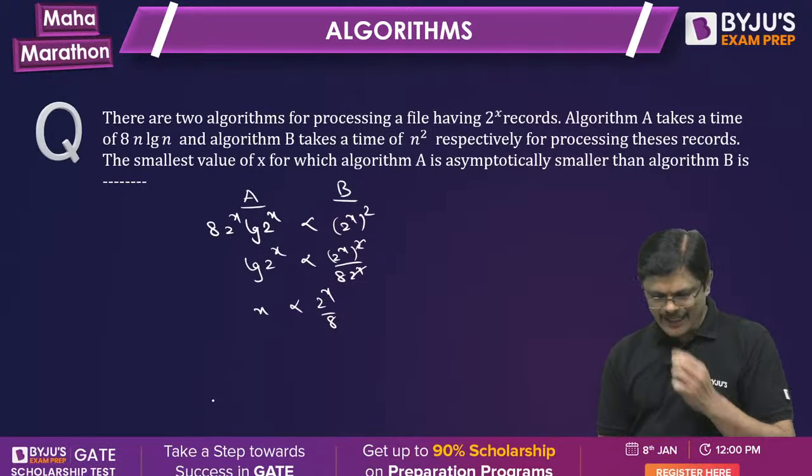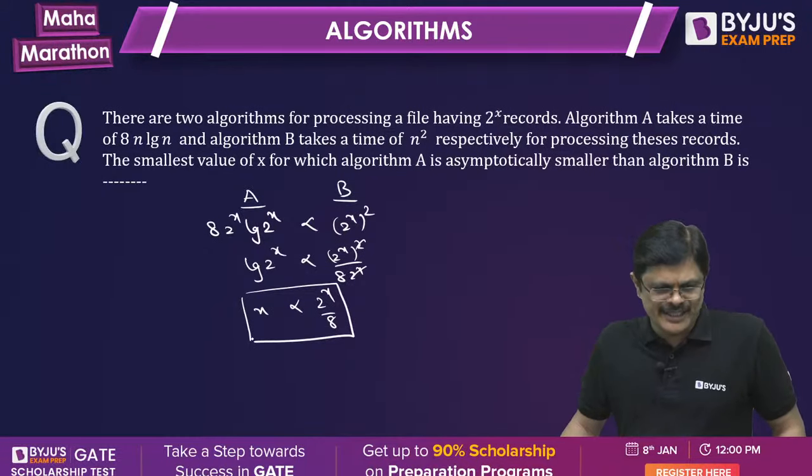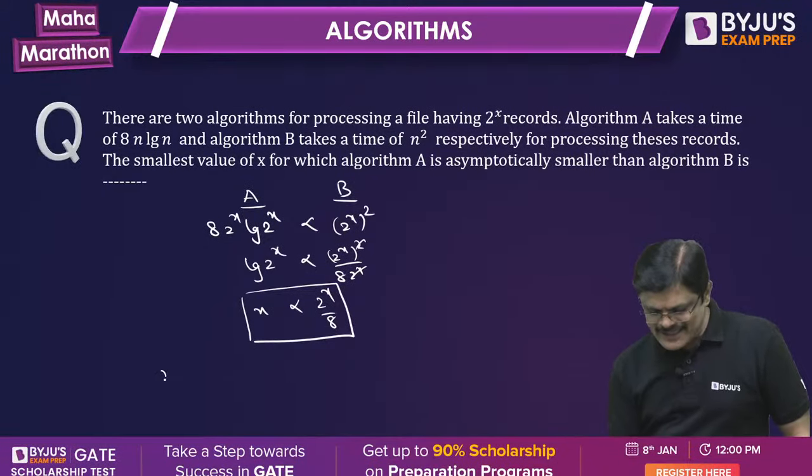What should be the value of x for which this condition is satisfied? There can be many values. Someone said 3.